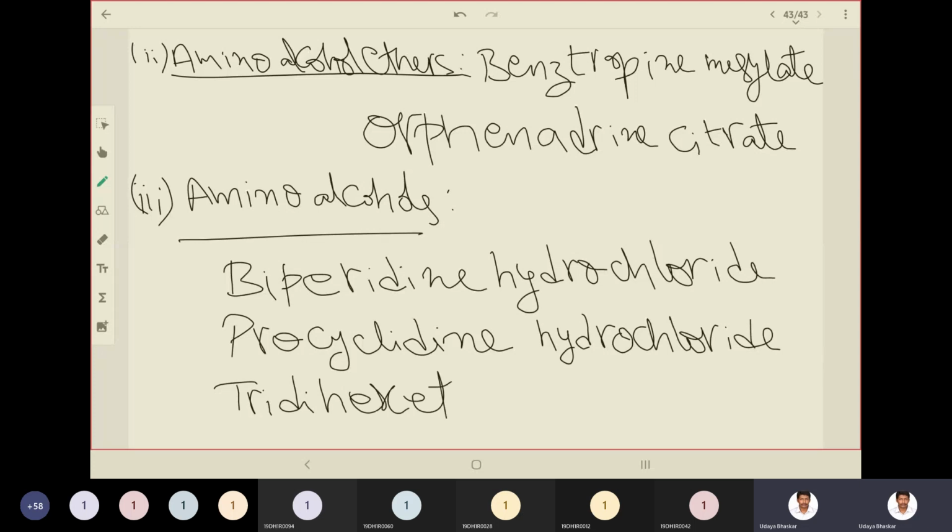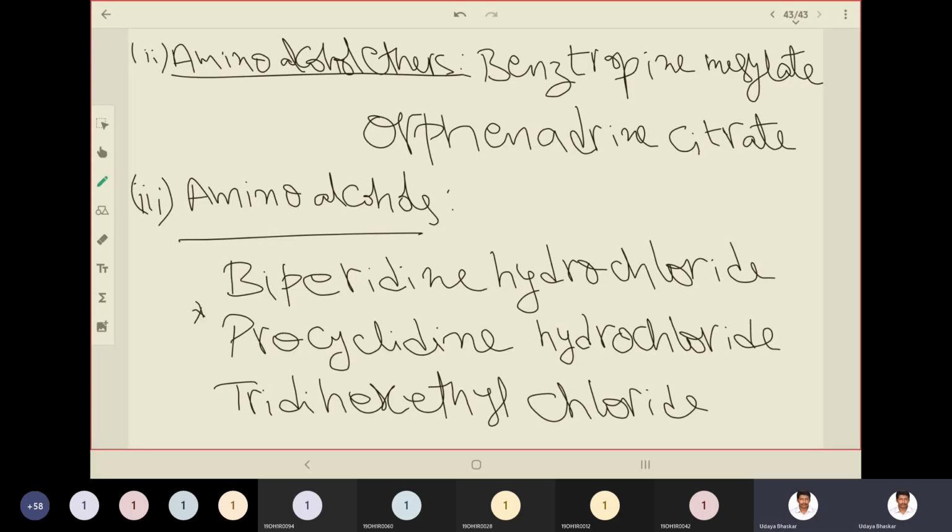These are the examples for amino alcohols. Among these three, we need to learn the synthesis for procyclidine hydrochloride.